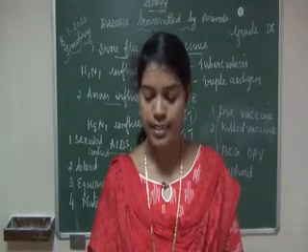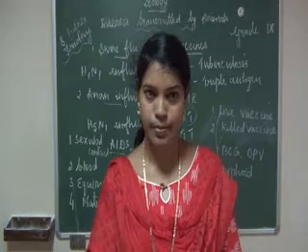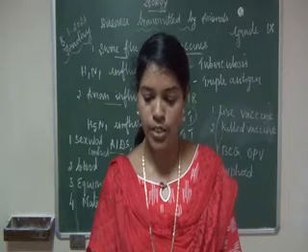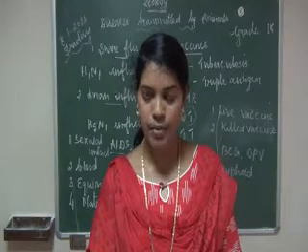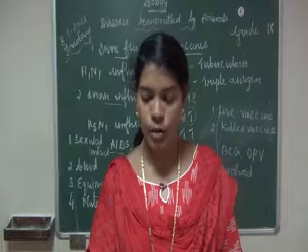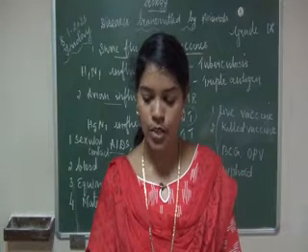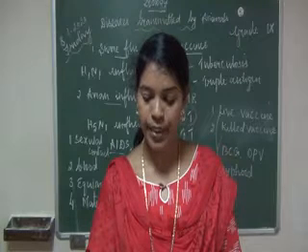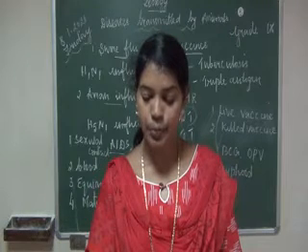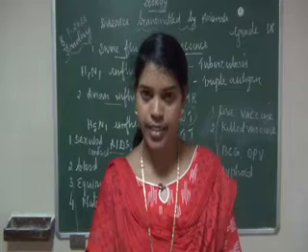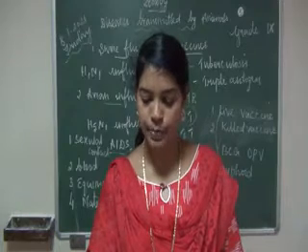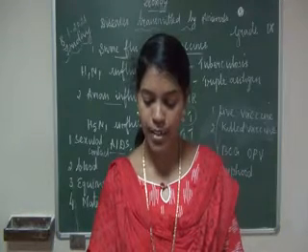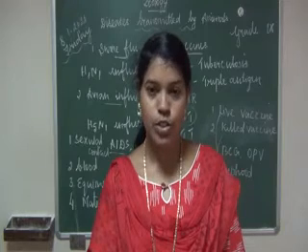So write the diseases: tuberculosis, and next, diphtheria. Once again, tuberculosis, diphtheria.